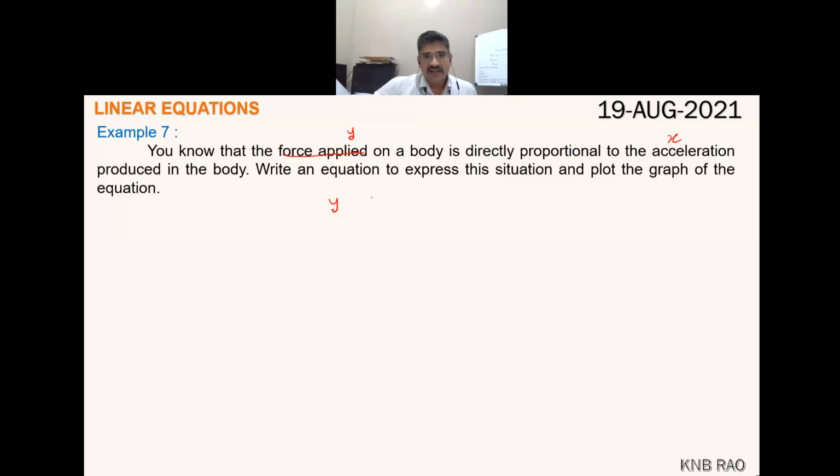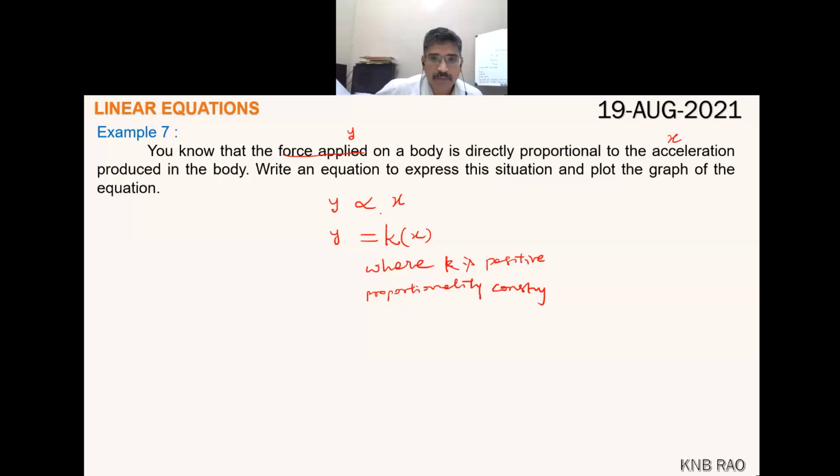When y is directly proportional to x, to remove that proportionality sign, we multiply x by the proportionality constant called k, where k is a positive proportionality constant. In physics, we write like this.